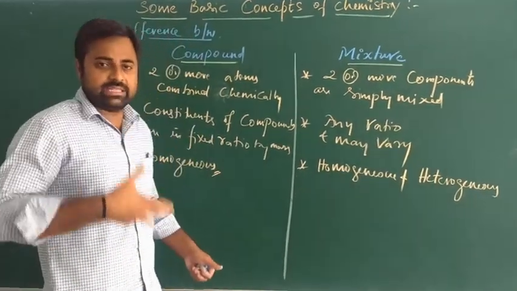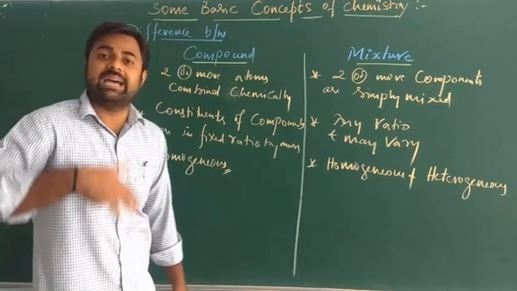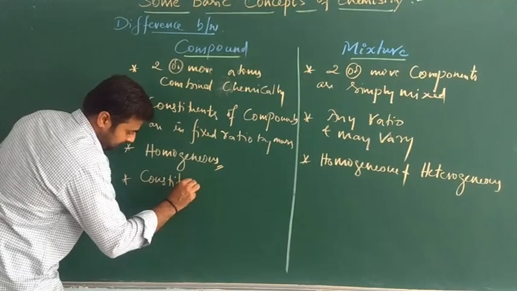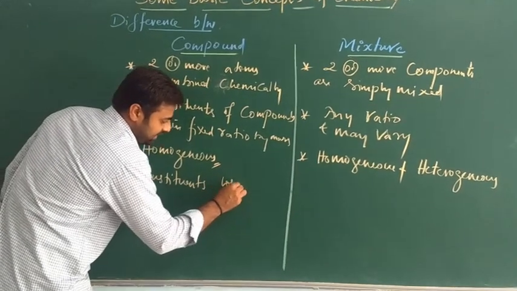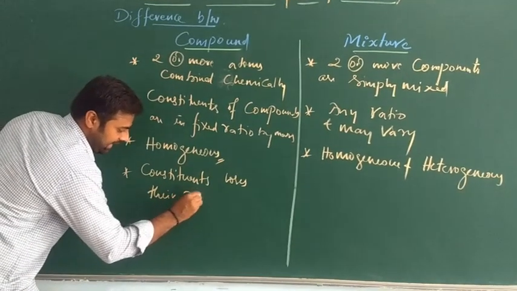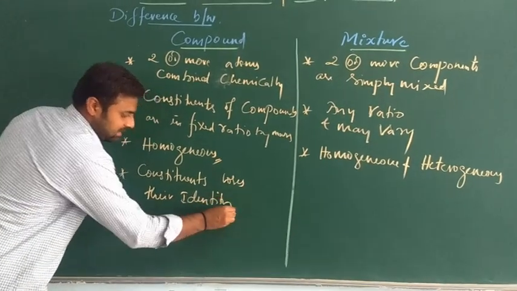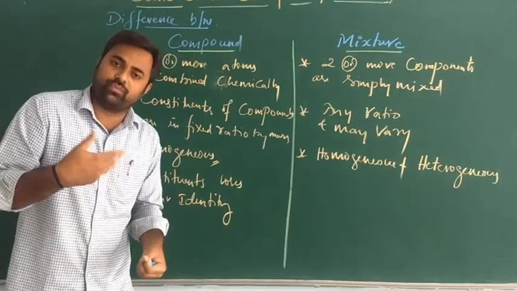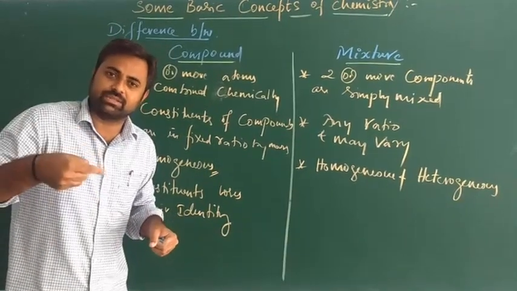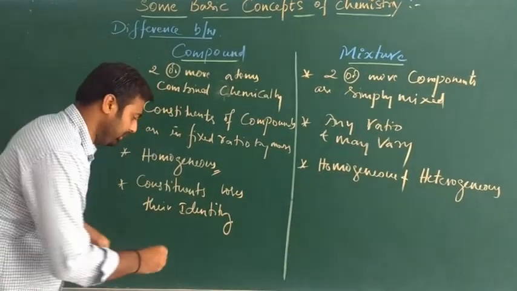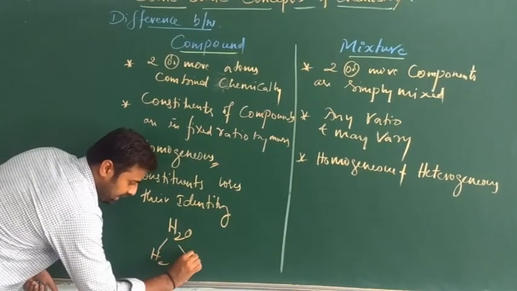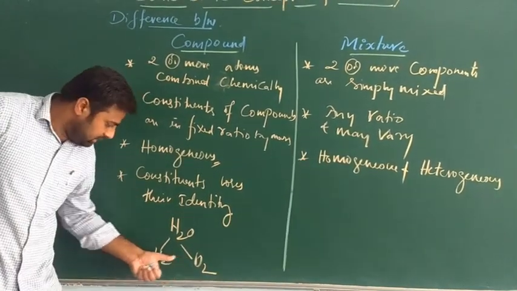And the next difference: the constituents of a compound lose their identity. That means after the formation of a compound, the compound does not show the characteristics of its own components. For example, water is made up of hydrogen and oxygen.